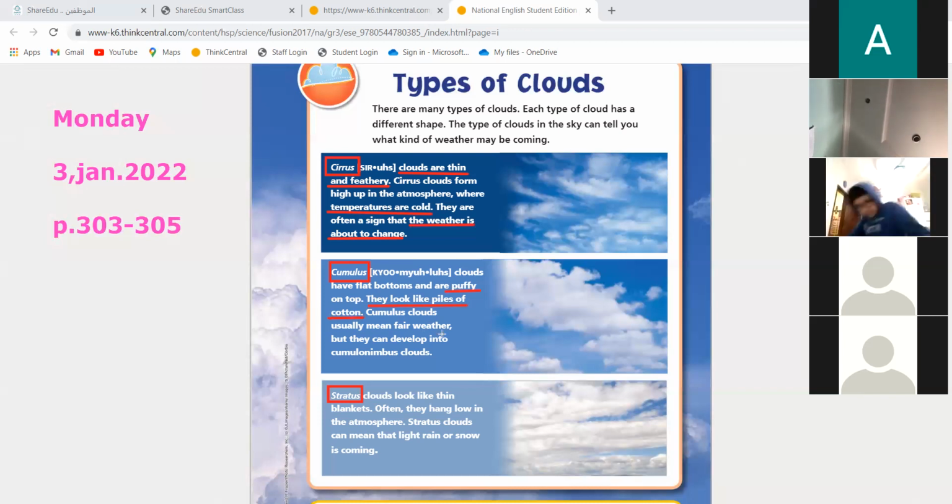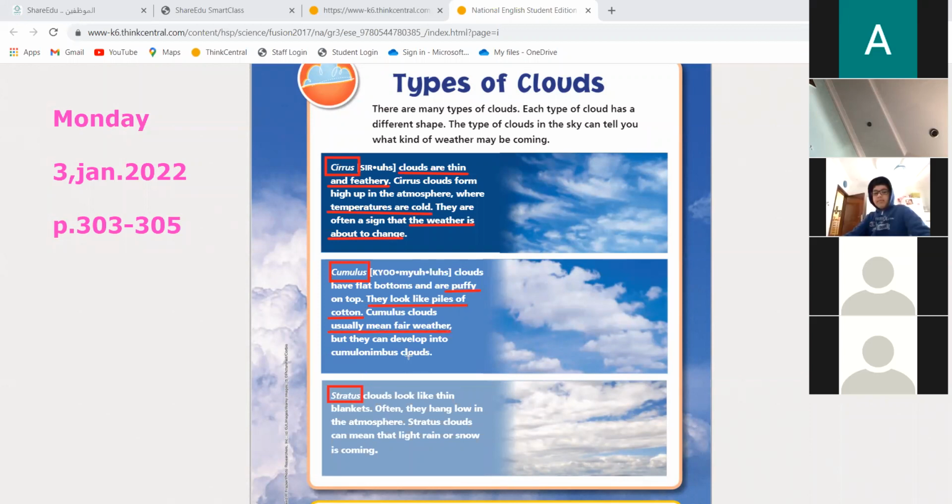Usually they mean fair weather. It means the weather is nice, not too cold, not too hot, not rainy, not windy. It's fair weather, and it is very nice weather. Sometimes they can develop into cumulonimbus.